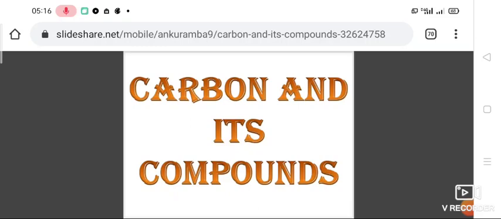The percentage of carbon dioxide in the atmosphere is only 0.03. All the fuels burn in oxygen to produce carbon dioxide. All the living organisms are made up of carbon compounds. The compounds of carbon present in living organisms are called organic compounds.